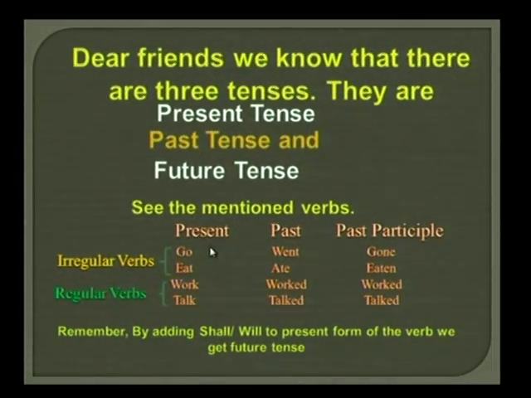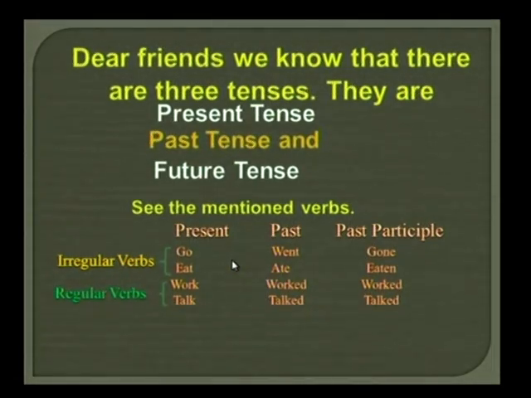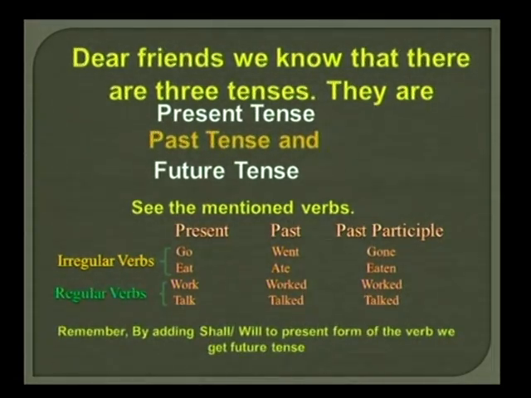Here you observed the present and past forms of the verb. Then what about future? Remember everyone, by adding will or shall to the present form of the verb, we get the future form.